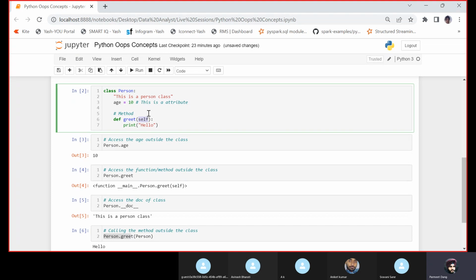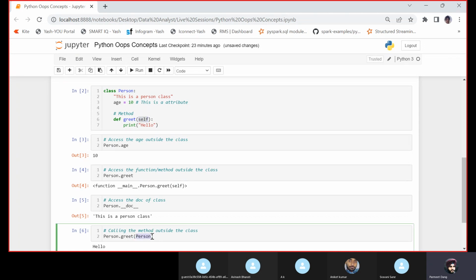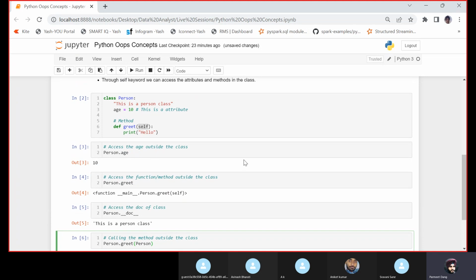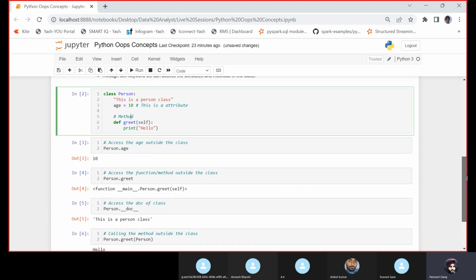Self means an instance of a class. We have not created the instance, meaning we have not created the object, so we can pass the class name at this point in time. As we proceed, we will extend this concept and access these functions or methods with the help of objects.